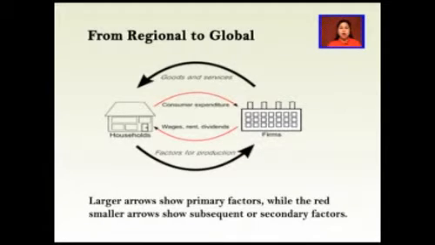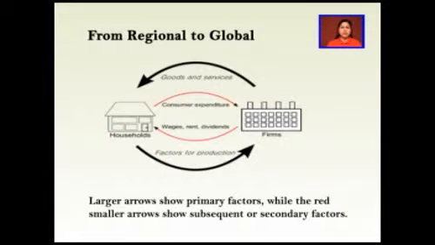Now, what is income? Obviously, income is the goods and services, consumer expenditure, the wages, the rent, the dividends, and all these are called the factors of production. The households and the firms and the households. In this simplified image, the relationship between the decision makers in the circular flow model is shown. Larger arrows show primary factors, while the red smaller arrows show subsequent or secondary factors.